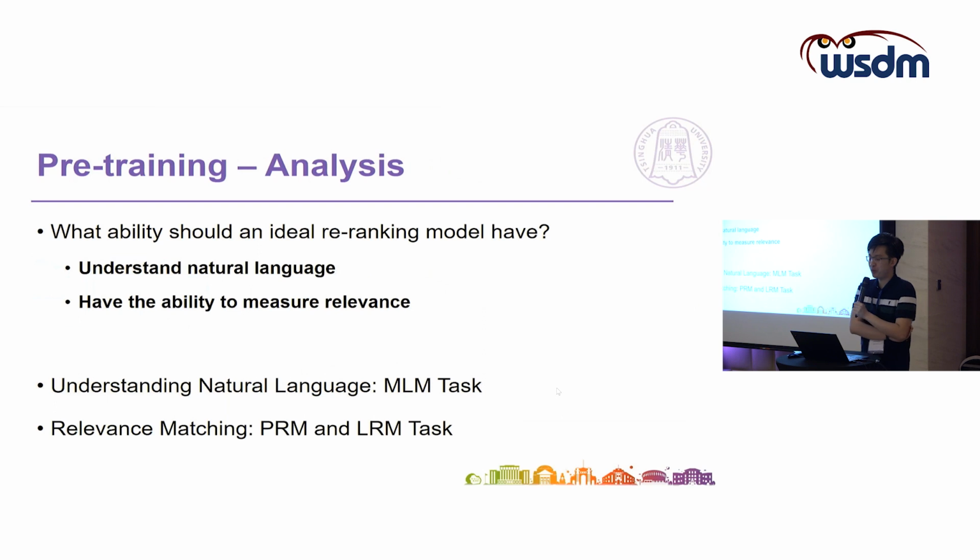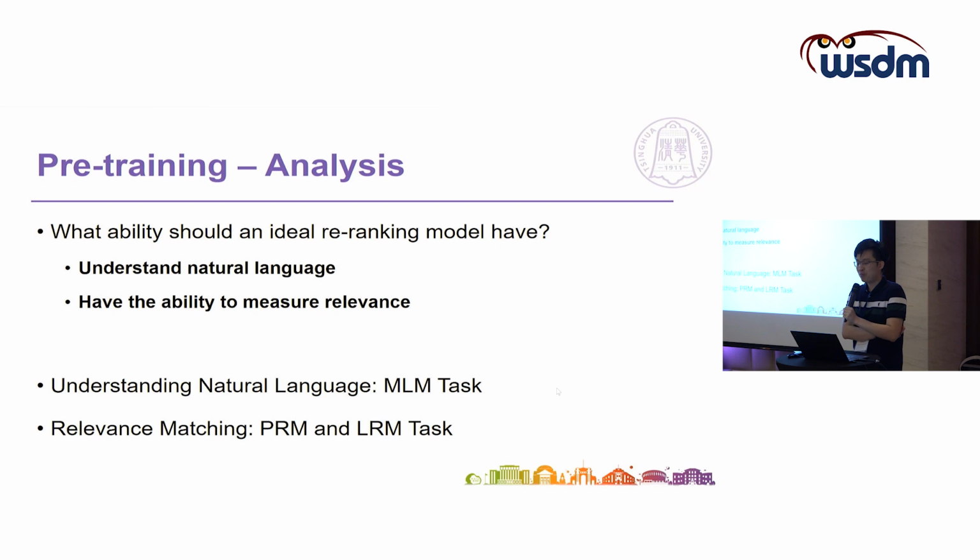So the core of pre-training is the pre-training task and the pre-training objective. Before pre-training, we first analyze the following question. What ability should an ideal re-ranking model have to solve the web search task? According to our analysis, we believe that an ideal model should have the following abilities. Firstly, and obviously, this model should understand natural language so that it can understand the query and the candidate documents. And besides, an ideal model should also have the ability to measure the relevance between the query and documents. This is an important ability to solve information retrieval tasks.